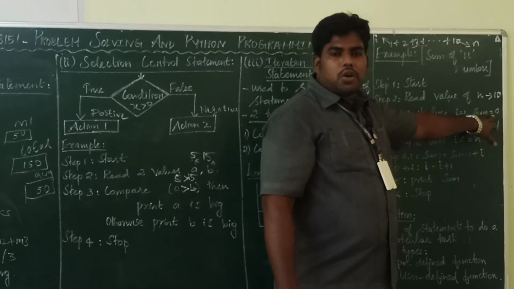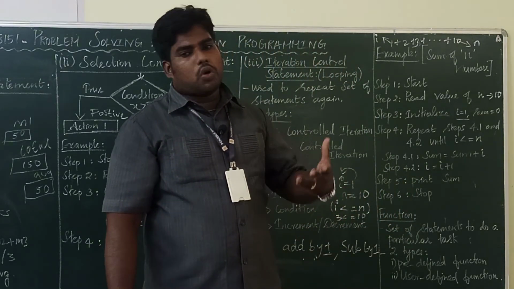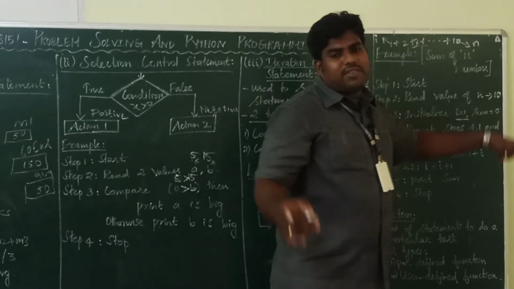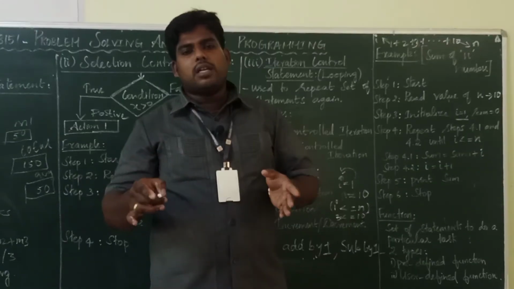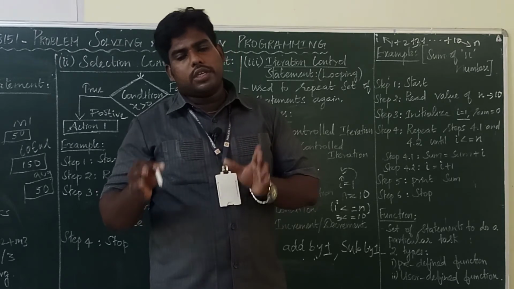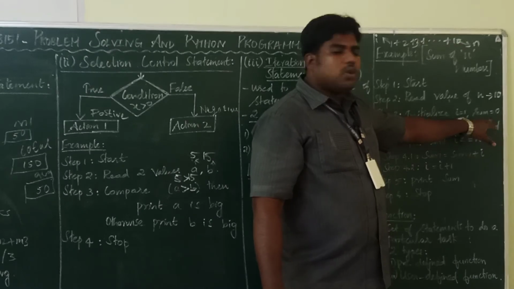Then why am I putting 0? For removing the junk values. That means if anything is already stored in the variable, it will be removed. And any number added with 0, what will happen? You will get the same number. 0 plus 1, it is 1. 0 plus 2, it is 2. So you can put 0 here for sum.